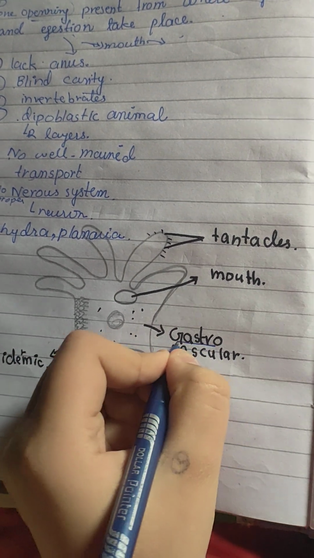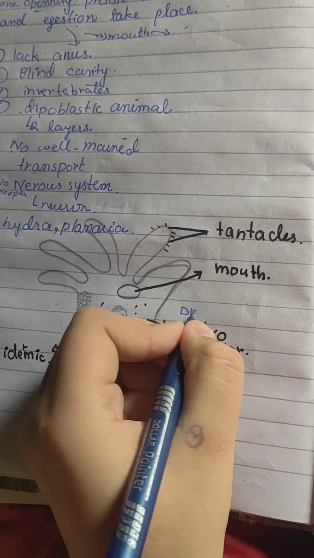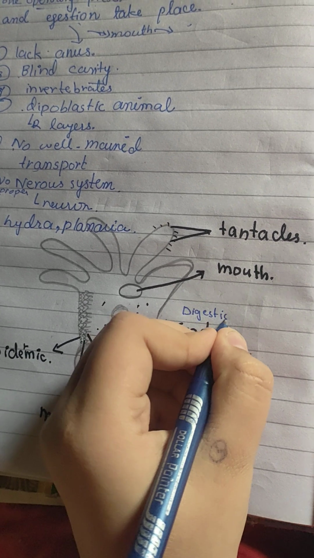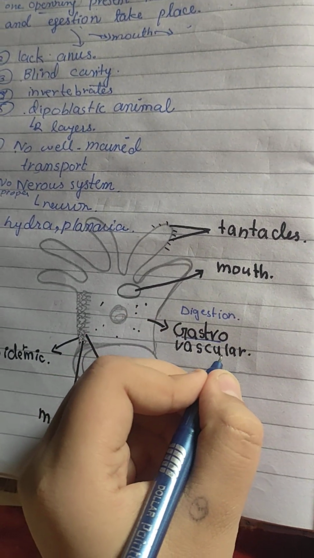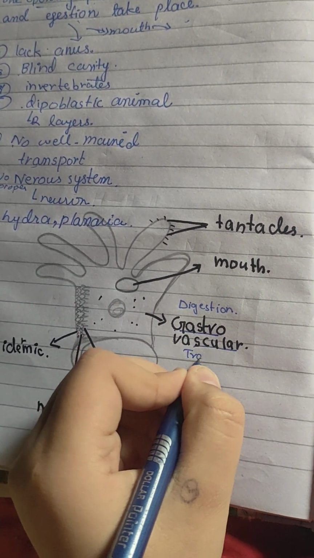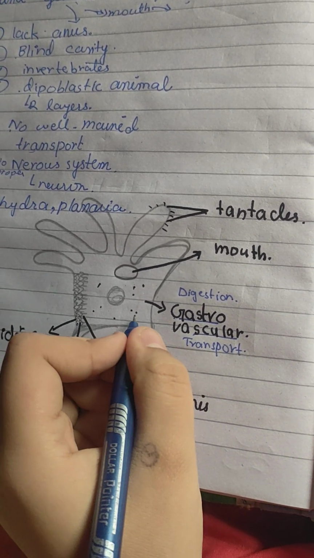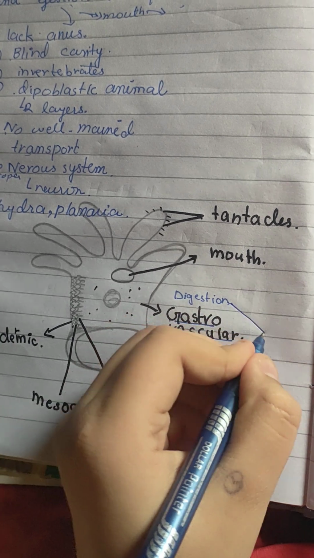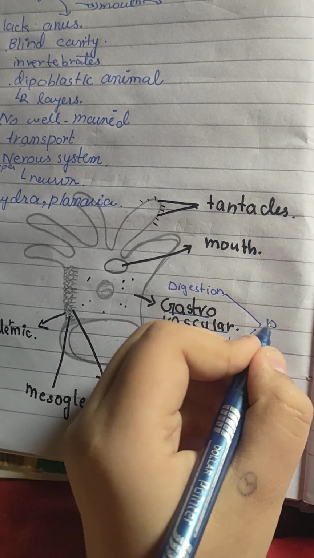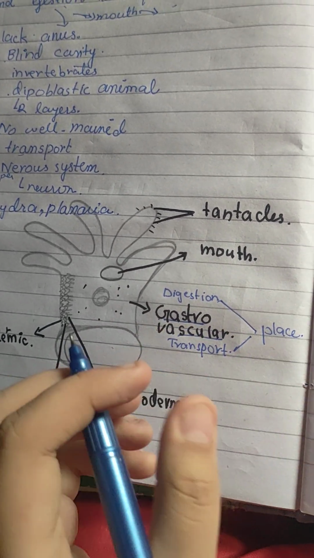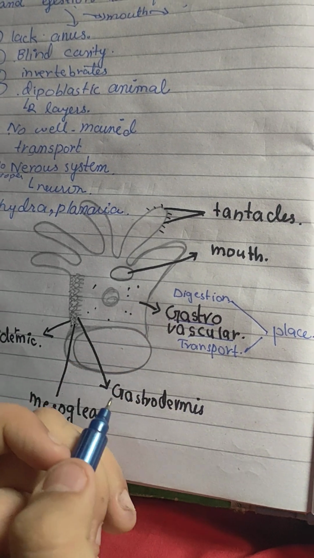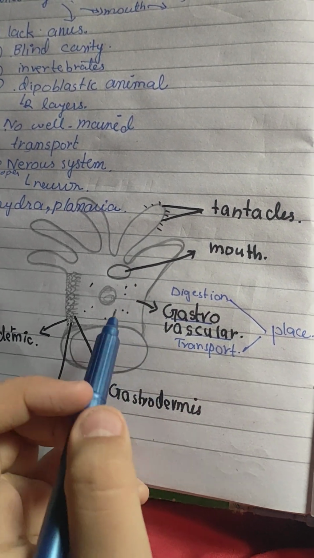Gastro means digestion, and vascular means transport. So in this cavity, both digestion and transport take place. That is why the name is gastrovascular.